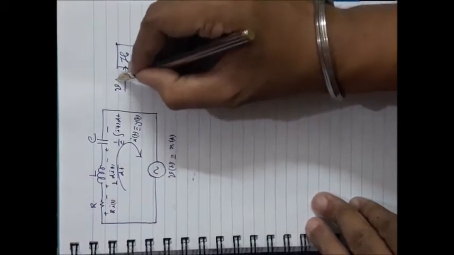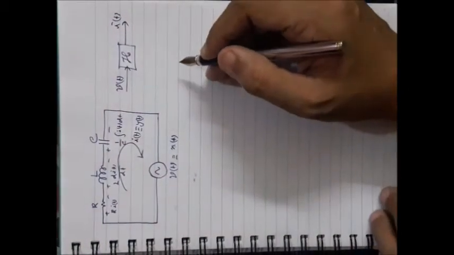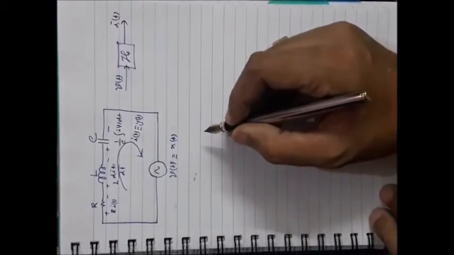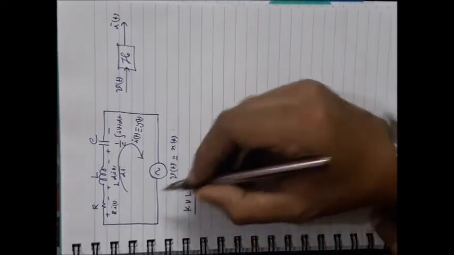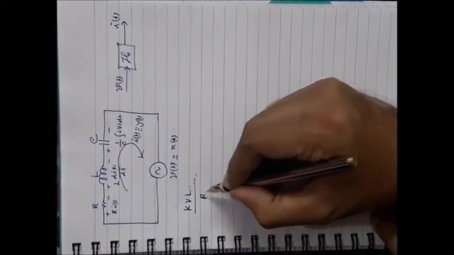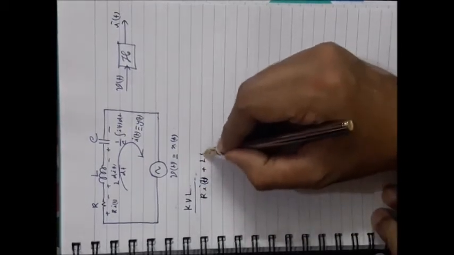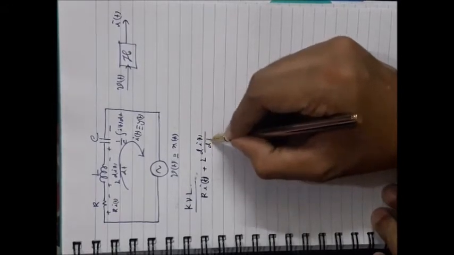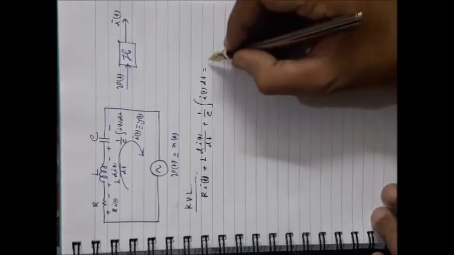Here you are providing v(t) as the input and you are getting i(t) as the output. Then how can you form the differential equation? Firstly, apply Kirchhoff's voltage law within this mesh. You will find that R i(t) plus L di(t)/dt plus 1/C integration of i(t) dt should be equal to v(t).